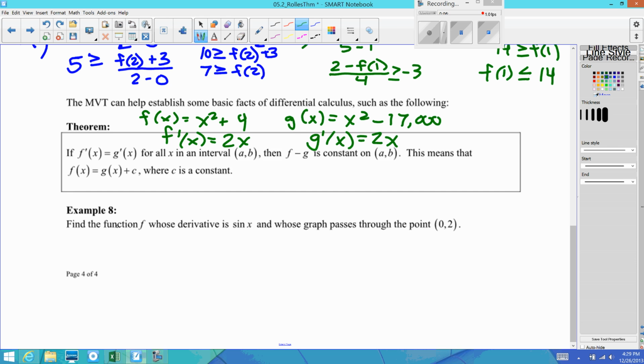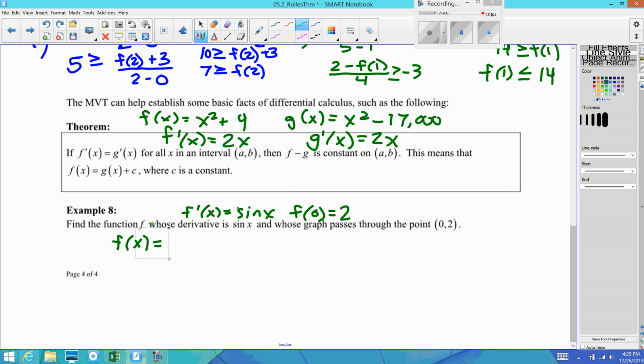So we're trying to find the function whose derivative is sine of x, and whose graph passes through this point. So if we plug in 0 to our function, it had better equal 2. All right, so going backwards, can you figure out what we would have to take the derivative of to get sine of x?